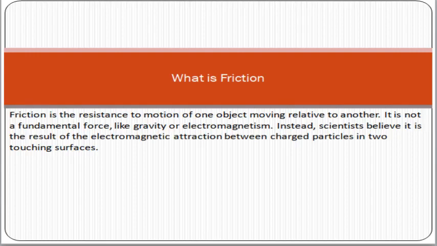Today we shall discuss a topic: what is friction. Friends, this is a very interesting topic, especially if you are a student studying general science. I am hopeful that you have definitely heard about this topic, what is friction. So today we shall try to understand the concept of friction.